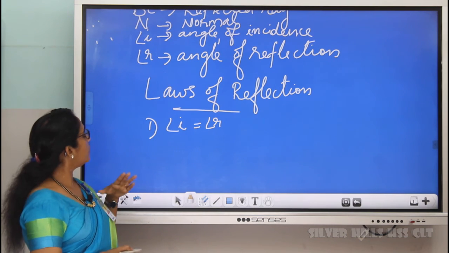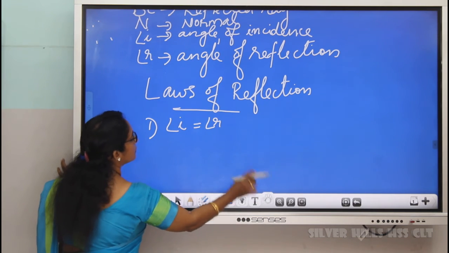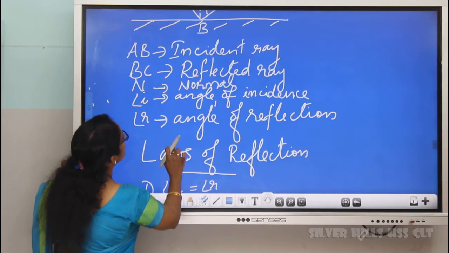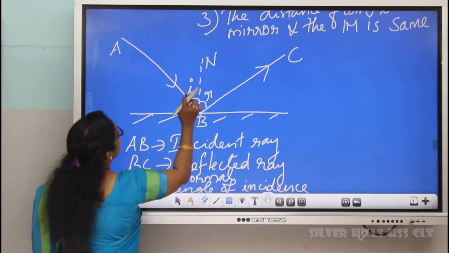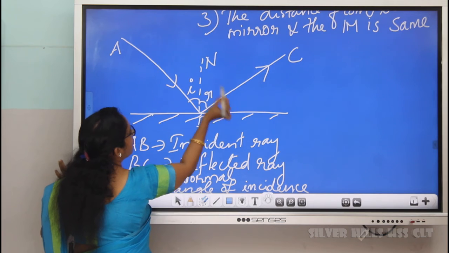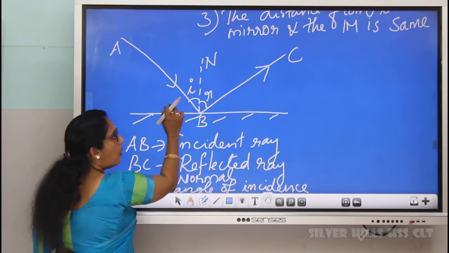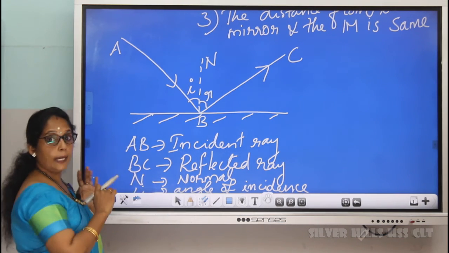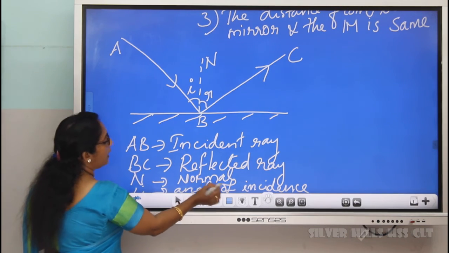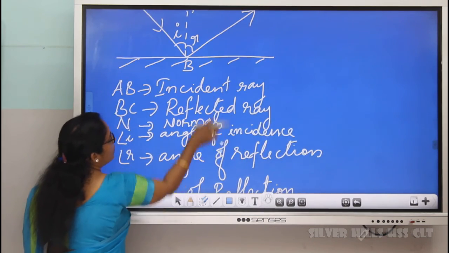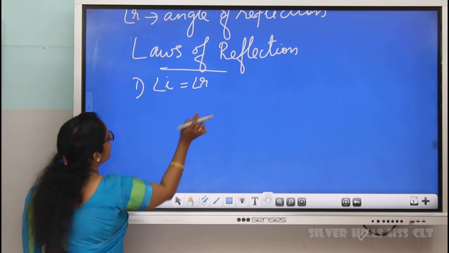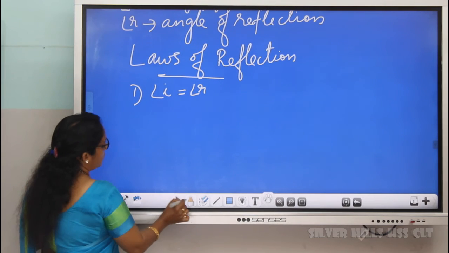Then another one. Just look at this figure. This is incident ray, this is reflected ray, and this is normal. All these are lying in the same plane. This is another law. So, one is angle of incidence is equal to angle of reflection.